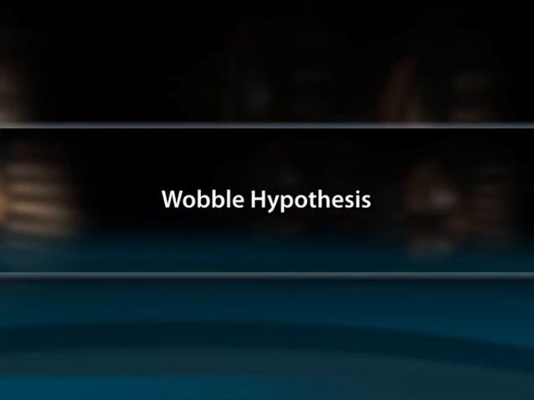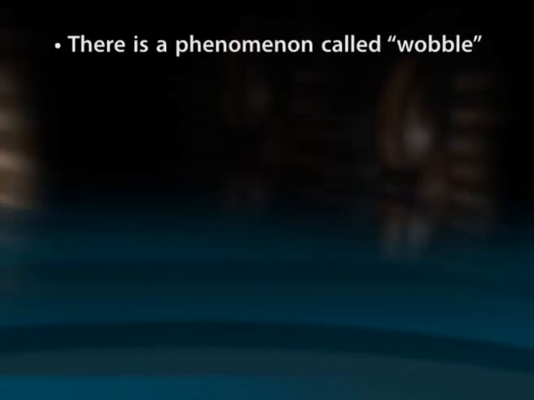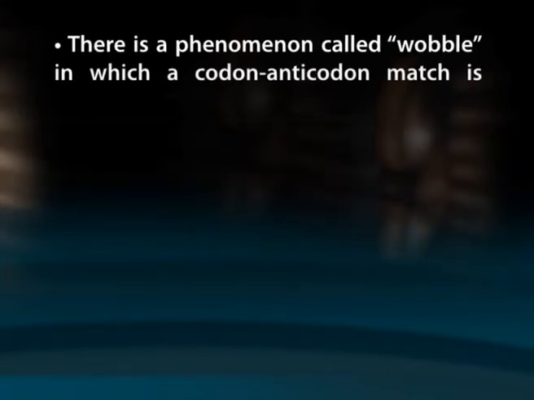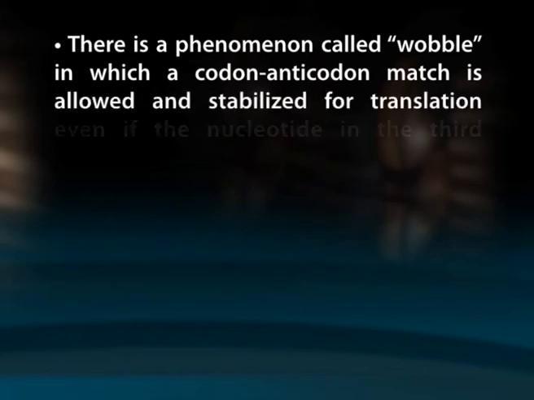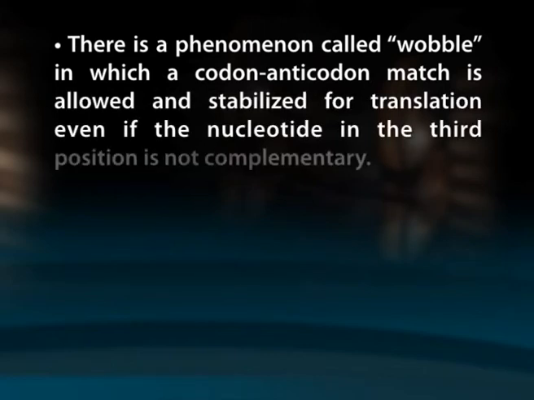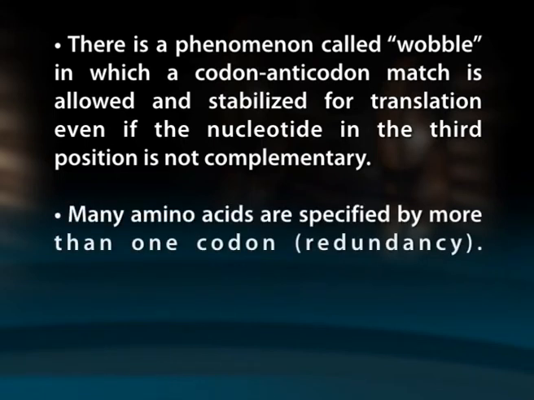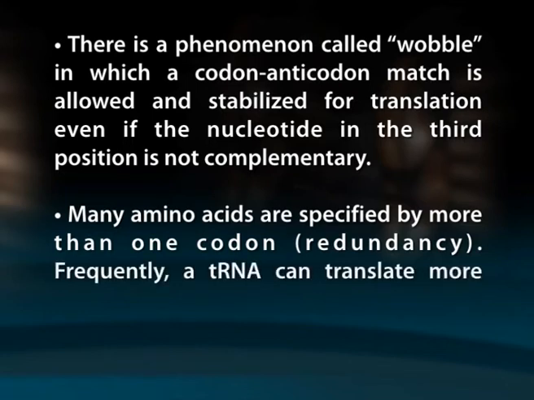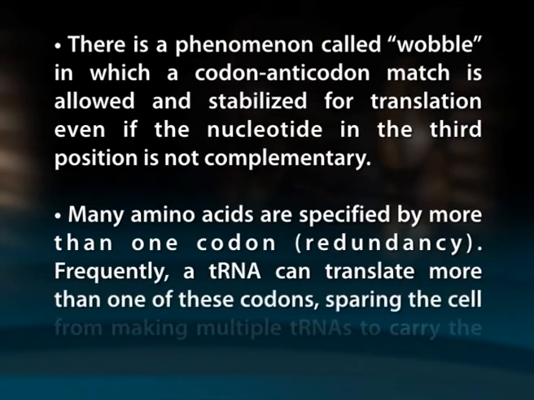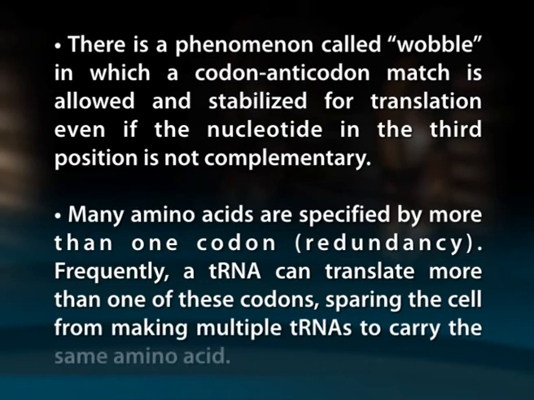Wobble hypothesis. There is a phenomenon called wobble in which a codon-anticodon match is allowed and stabilized for translation even if the nucleotide in the third position is not complementary. Many amino acids are specified by more than one codon. It is also known as redundancy.